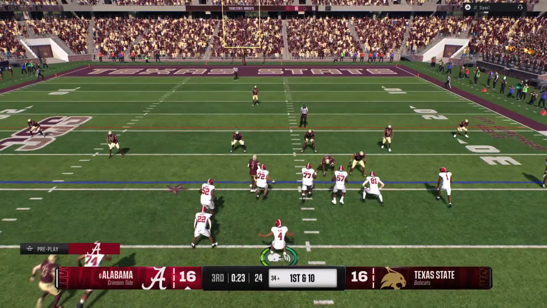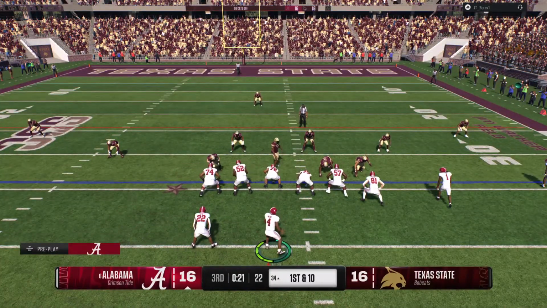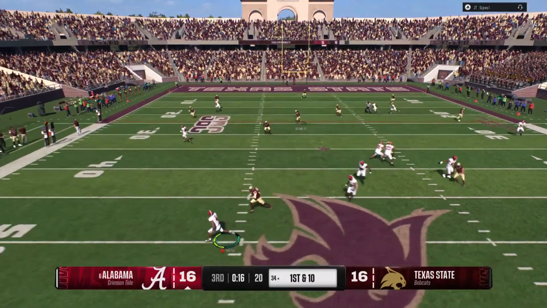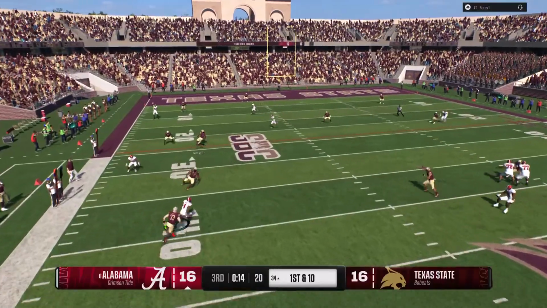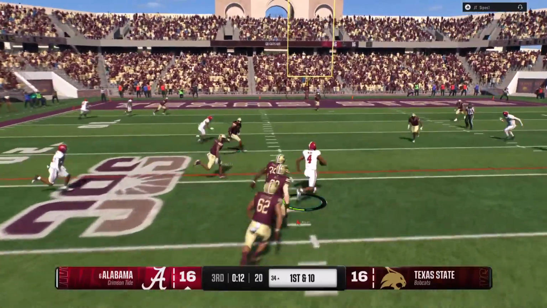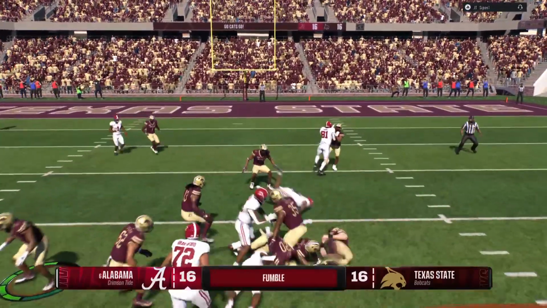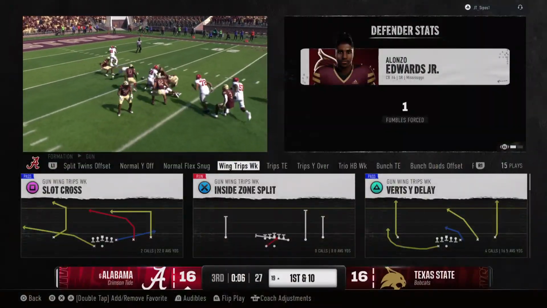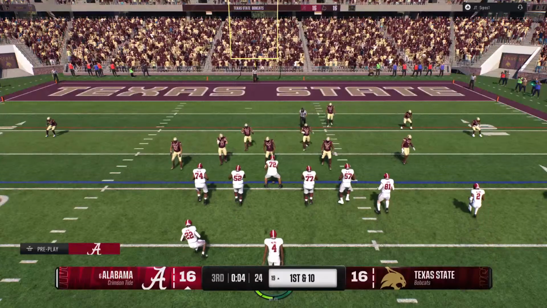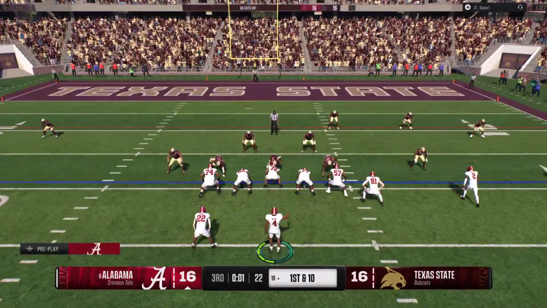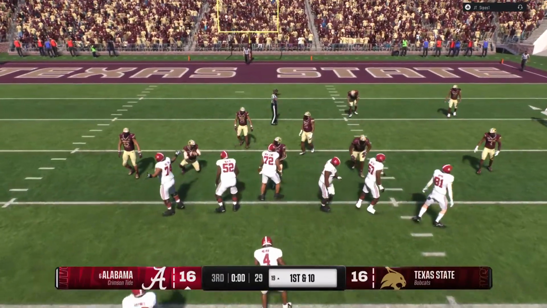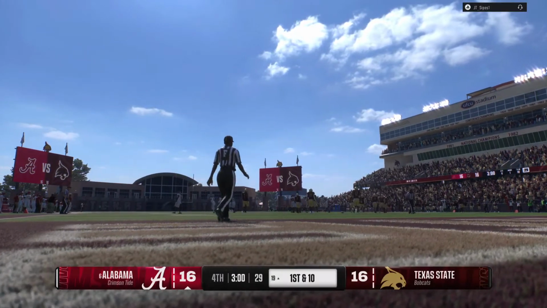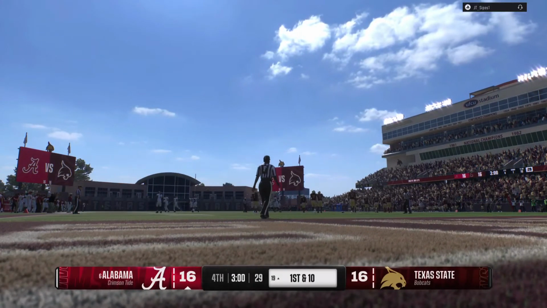Alabama with a 1st and 10 here. Love to see the fearlessness of a quarterback to work the middle of the field. And he's got so much confidence in his own arm talent to be able to get that football there before the defense can break it up. And it's loose. They recover their own fumble. Somehow, who knows how they got that thing back. That's the end of the 3rd quarter. And after 3, the game is tied.